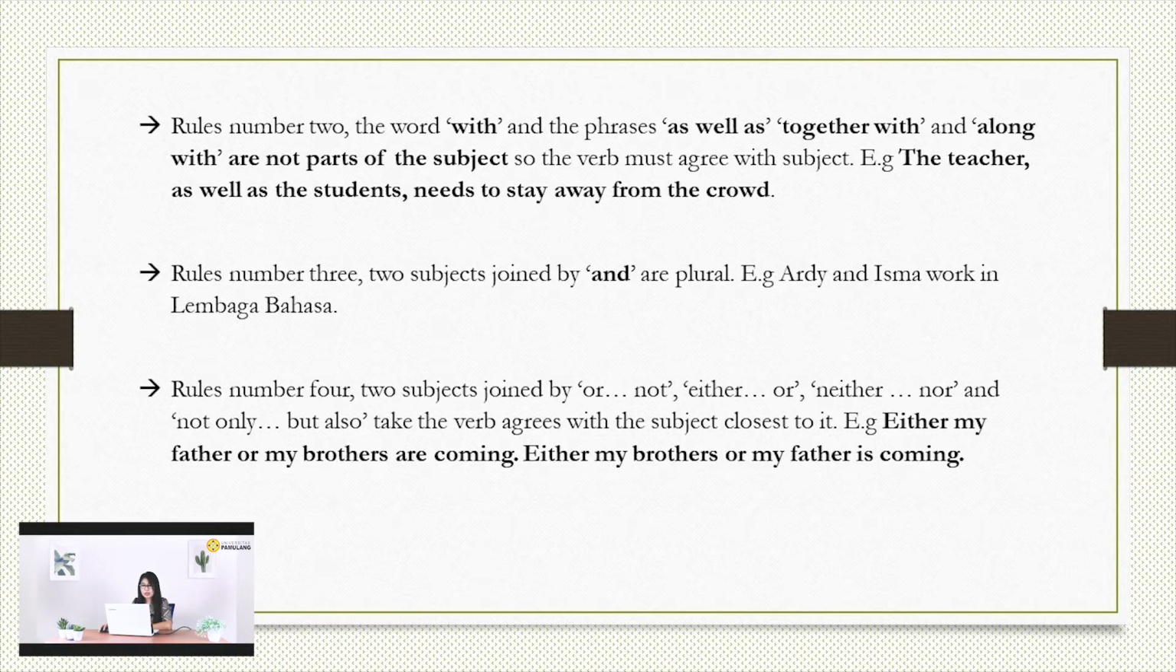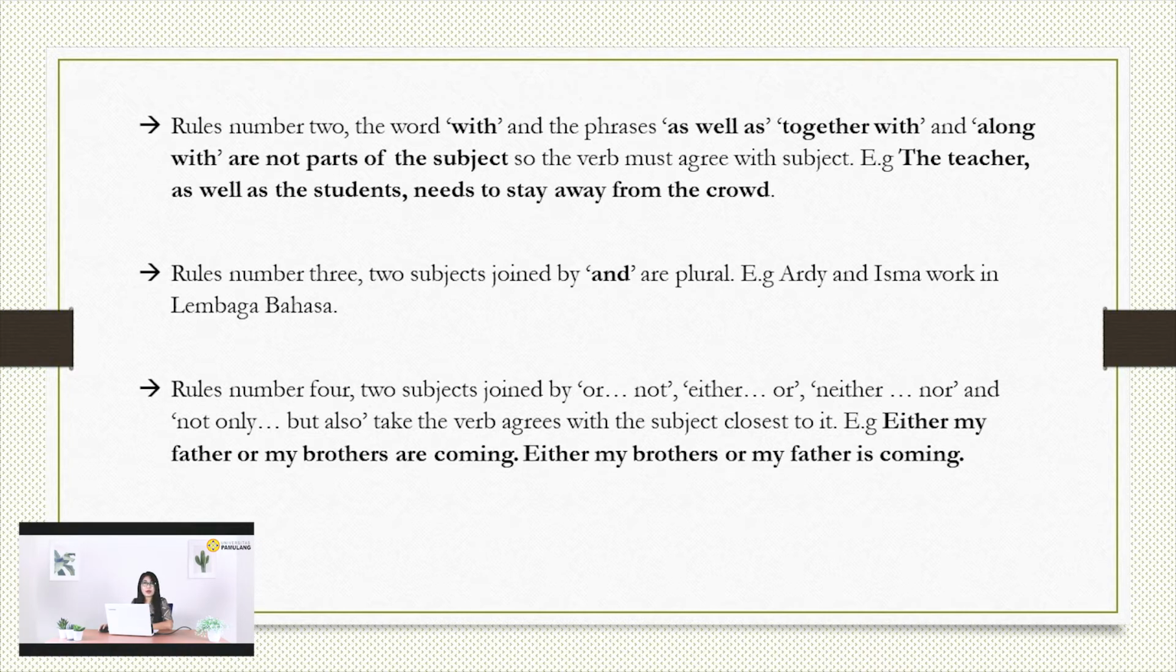So here you can see my brothers is plural in the first sentence, so we use the plural to be, are. And for the next example, the closest subject is my father, and this one is the singular subject. So take the singular verb to be, is.